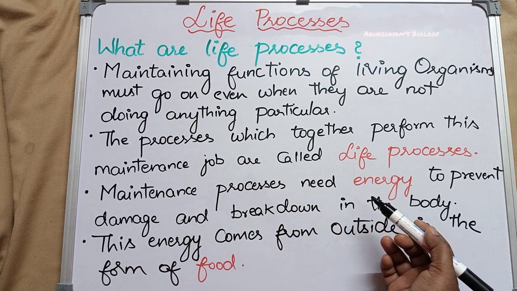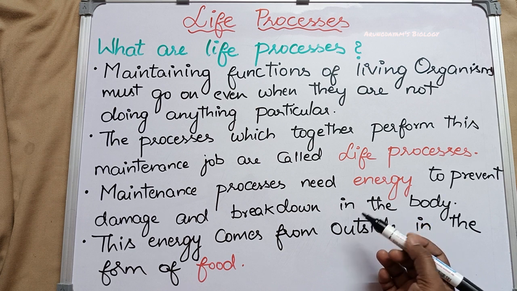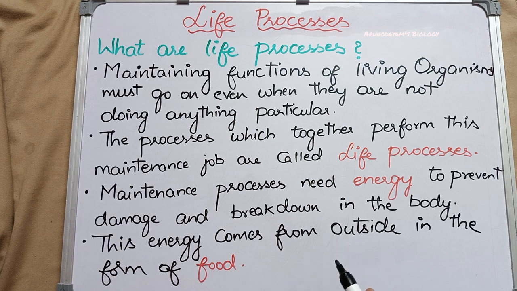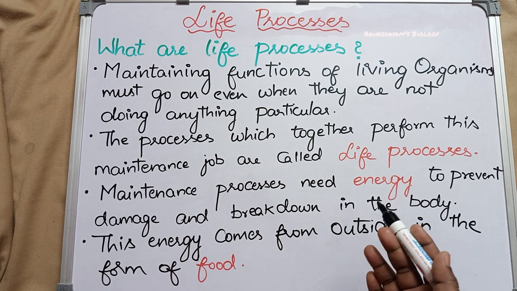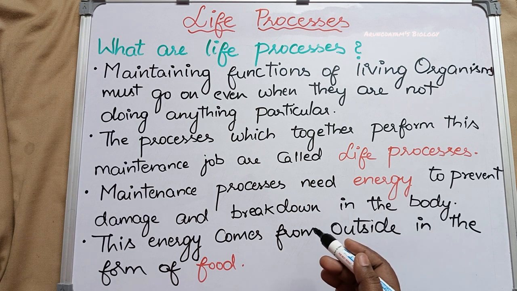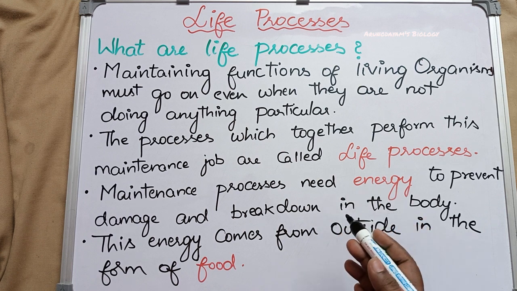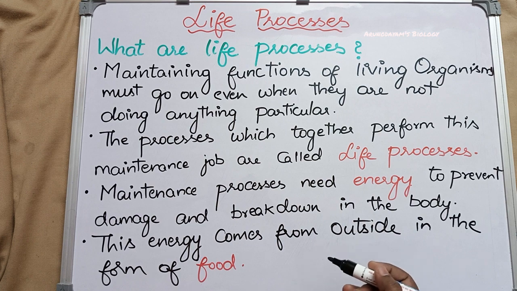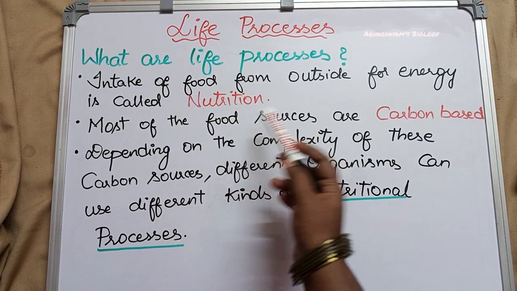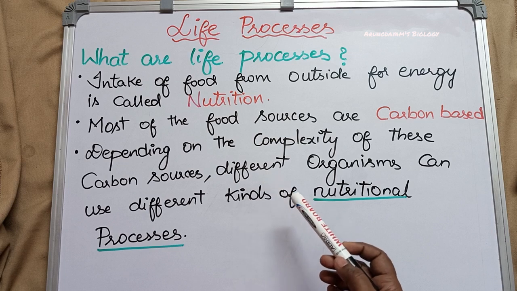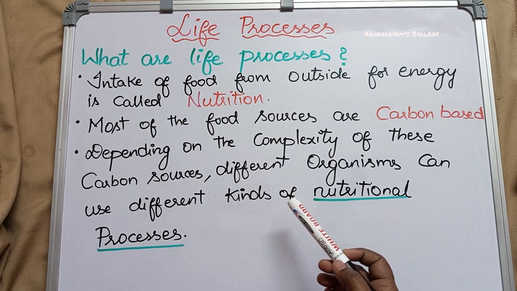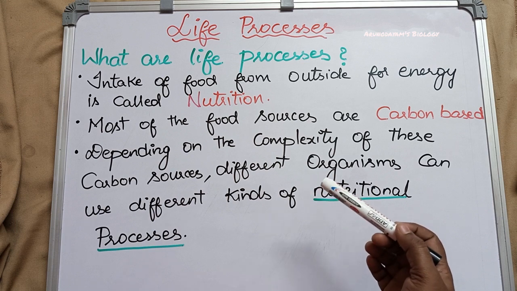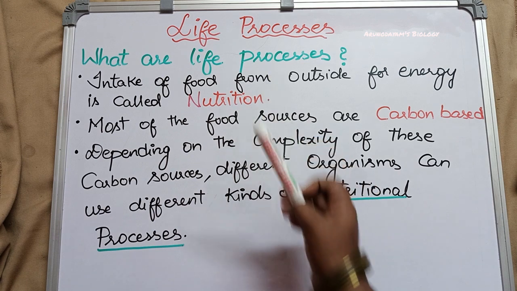So how will we get energy? We get energy by taking some food material from outside of the body. So living organisms take food from outside in order to get energy. This intake of food material for energy from outside is called nutrition. This type of life process taking place in the living organism is called nutrition.